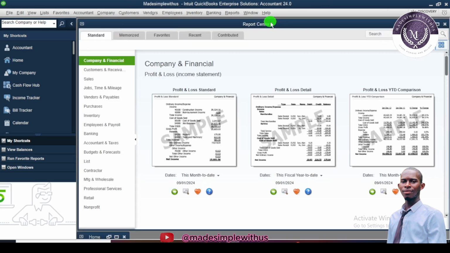Okay. So you can see the report aspect is one of the most important aspects of QuickBooks. After entries are being made, transactions have been posted, and recording has taken place, you can see here the company financial position, and you can see the profit and loss income statement.